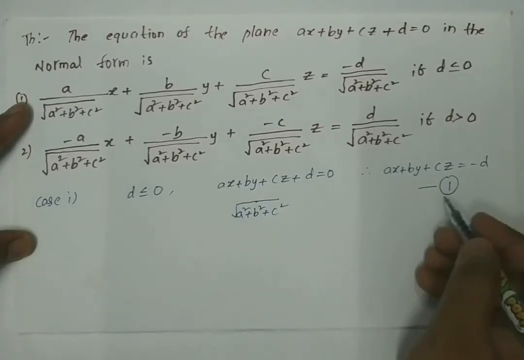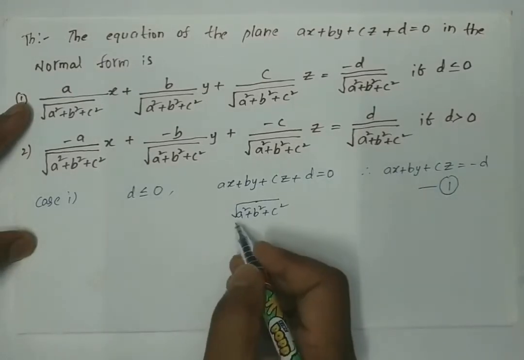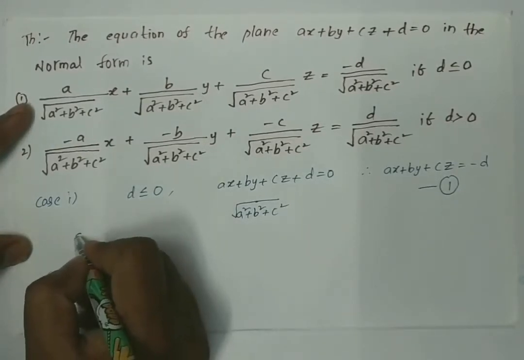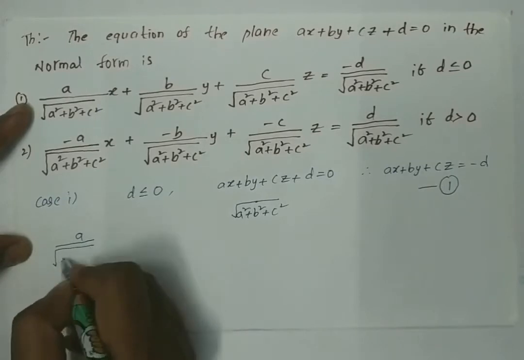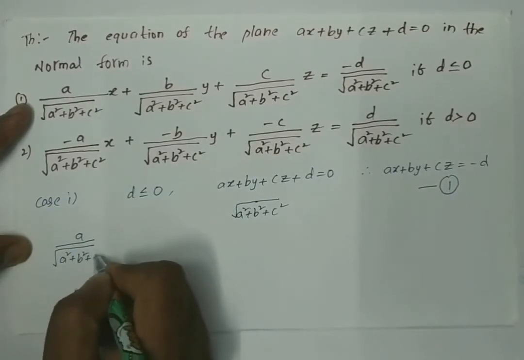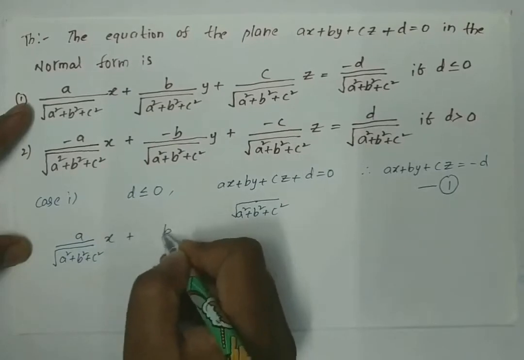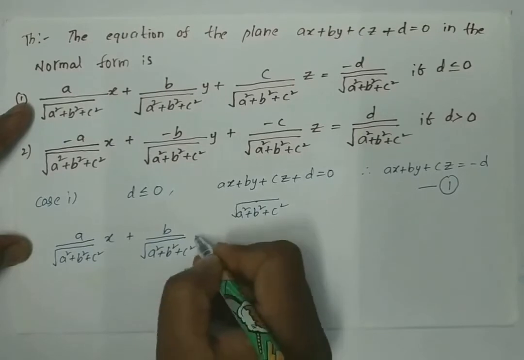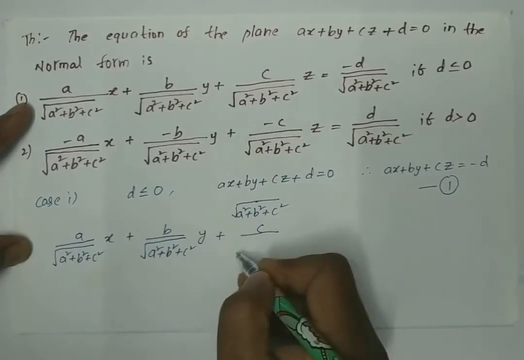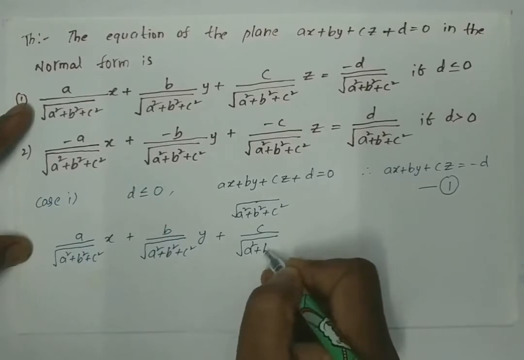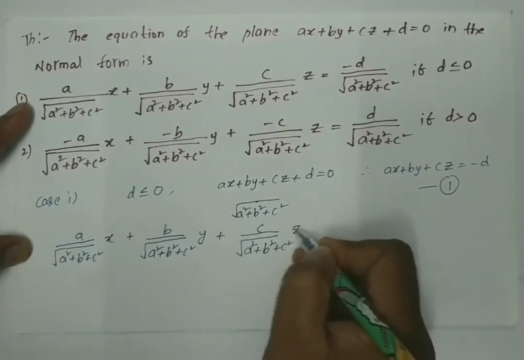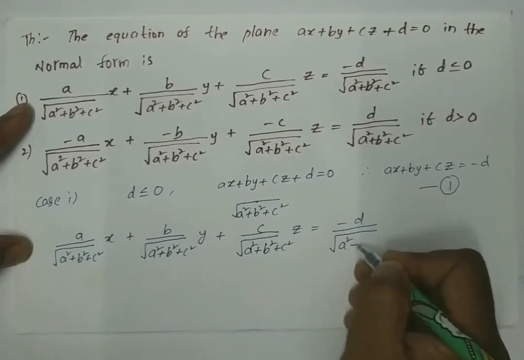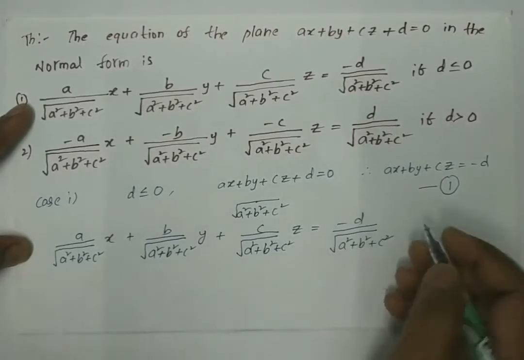So here we get a by under root of a square plus b square plus c square into x plus b by under root of a square plus b square plus c square into y plus c by under root of a square plus b square plus c square into z is equal to minus d by under root of a square plus b square plus c square.